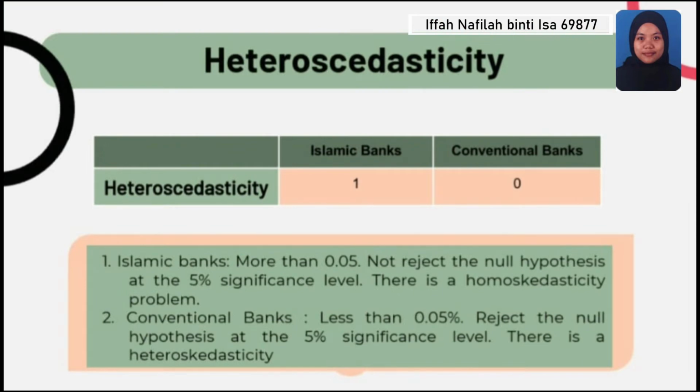This table shows the heteroscedasticity for Islamic banks, which is more than 0.05, and does not reject the null hypothesis at the 5% significance level, which means there is a homoscedasticity problem. And for conventional banks, it is less than 0.05, which rejects the null hypothesis at the 5% significance level, and there is heteroscedasticity.